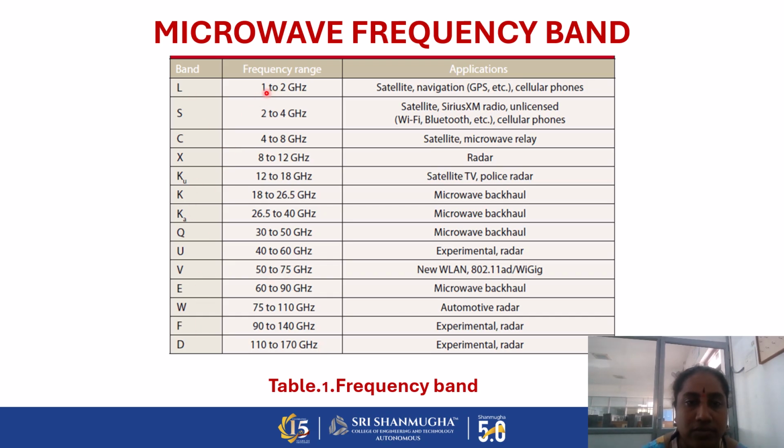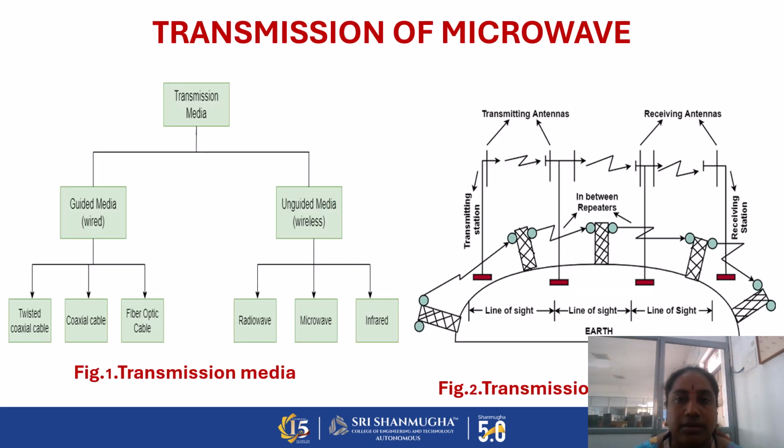The L band covers the range from 1 to 2 gigahertz, and next is 2 to 4, 4 to 8, 8 to 12, 12 to 18, 18 to 27 gigahertz, and 27 to 40. For practical applications, we mostly use the frequency range from 1 gigahertz to 40 gigahertz. The corresponding applications are mainly satellite communications, wired communication, and wireless communications, such as Wi-Fi and Bluetooth, and also radar applications, including automatic radar, using these microwave frequency bands.